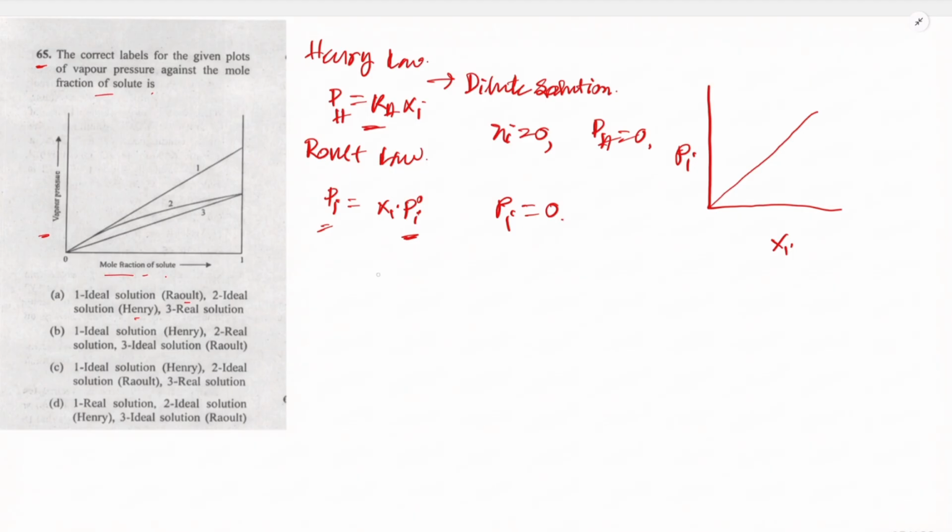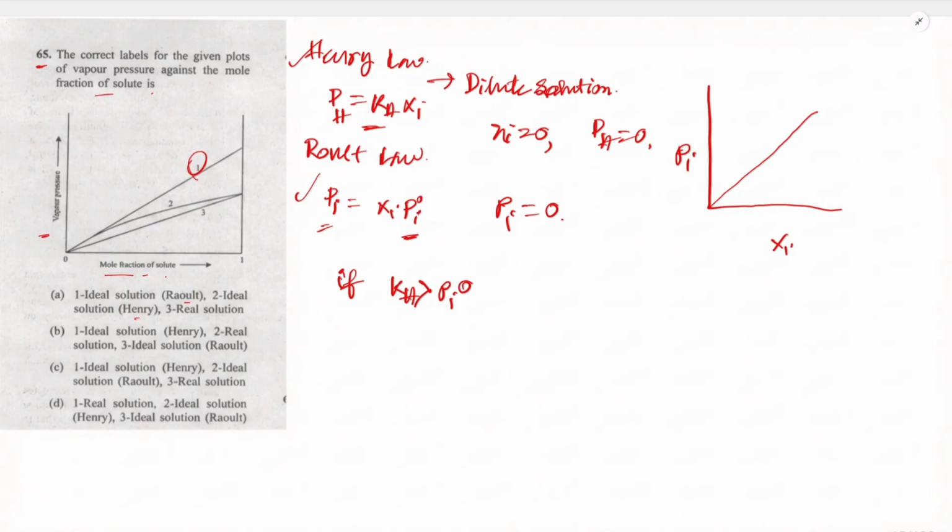In this scenario, if we assume that KH is greater than Pi naught, the slope for the Henry's plot will be steeper than the Raoult's plot. So that's why this one is the Raoult's plot.